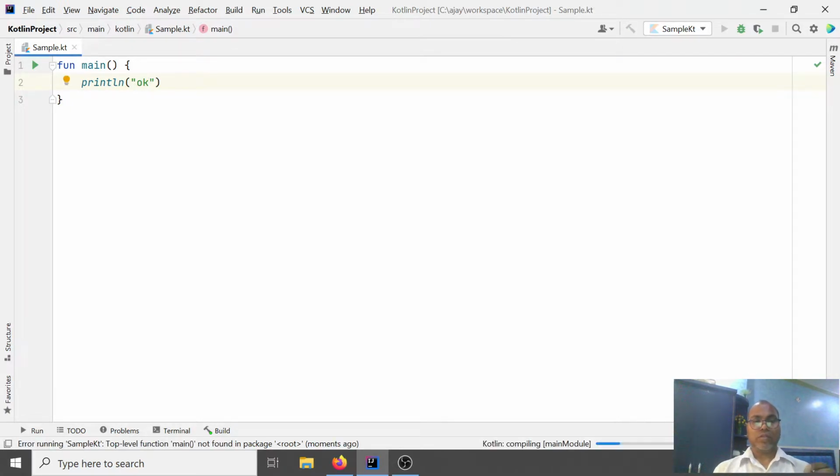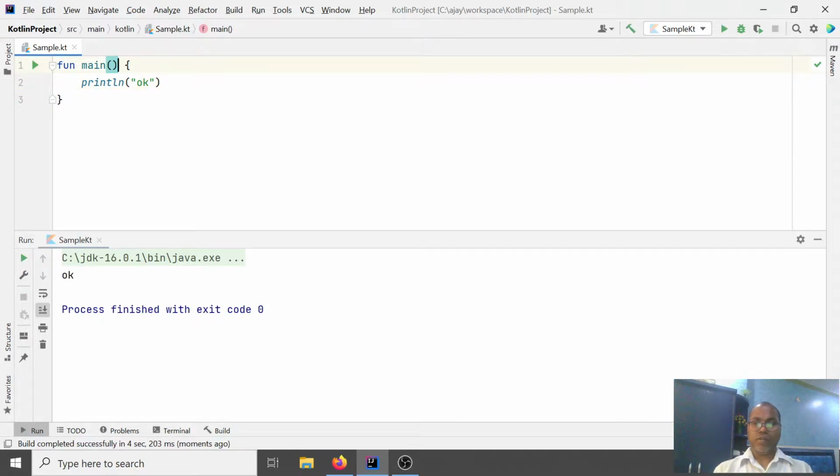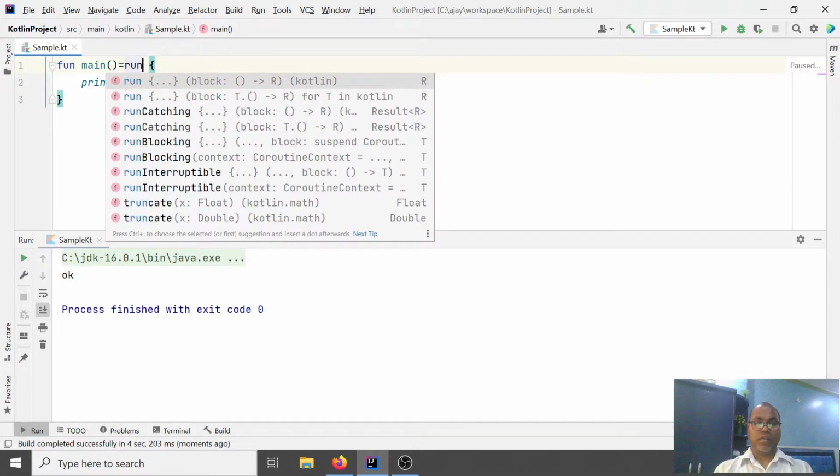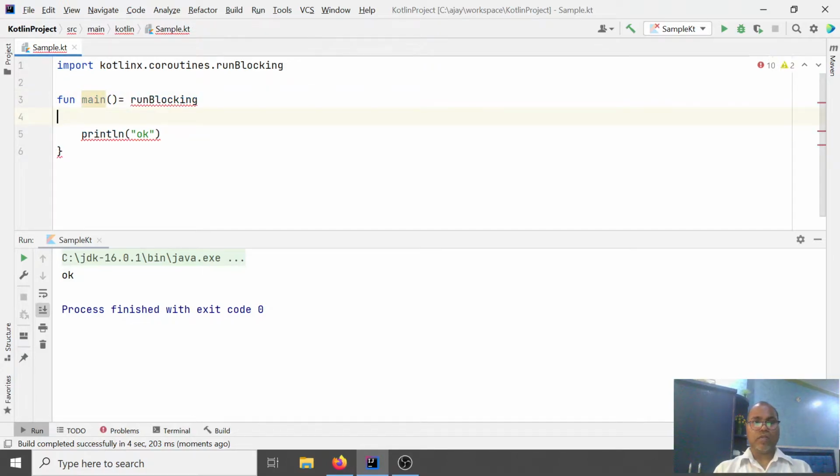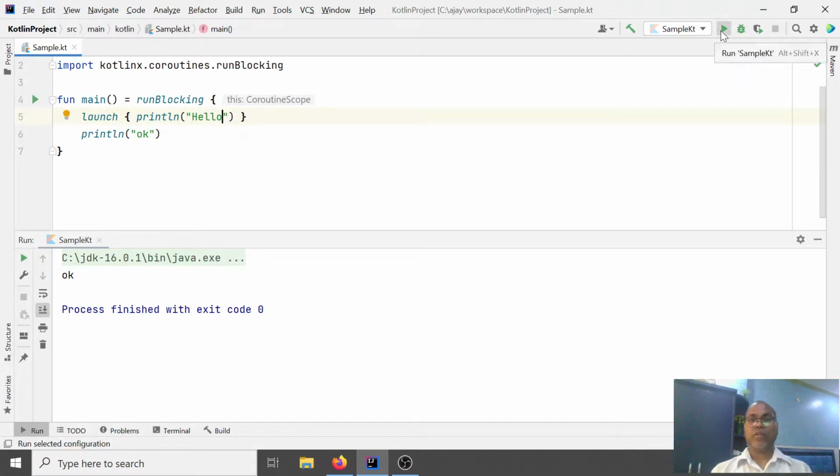Okay, now you are at some top level, and here you say runBlocking, and this is your scope, the coroutine scope, and inside here you can launch any coroutine. Here in the coroutine say hello, and if you run it, it will print.